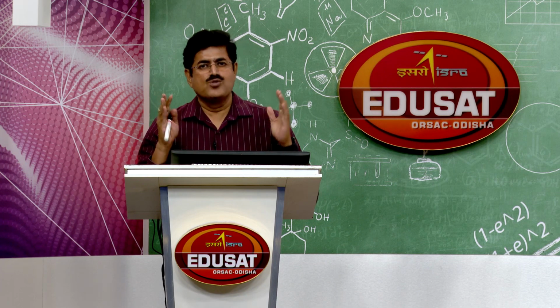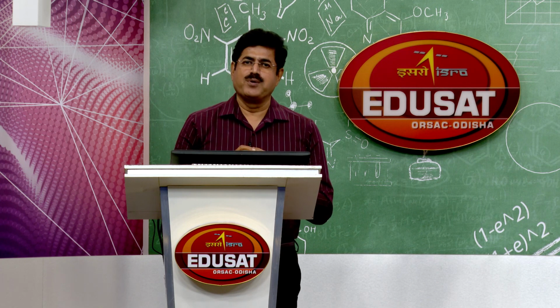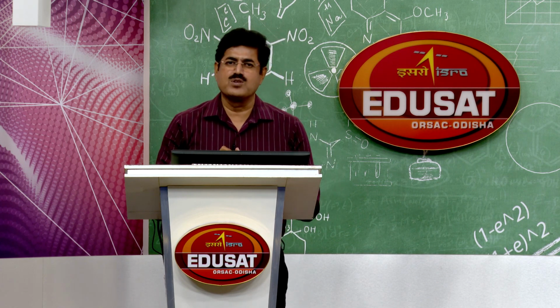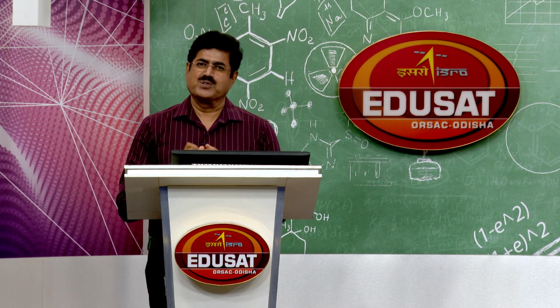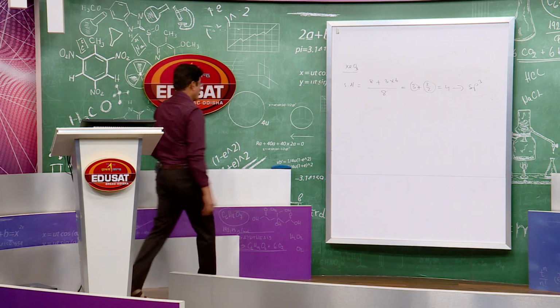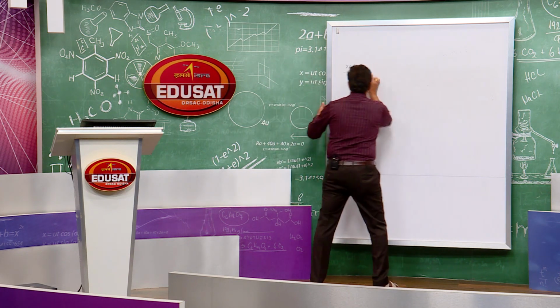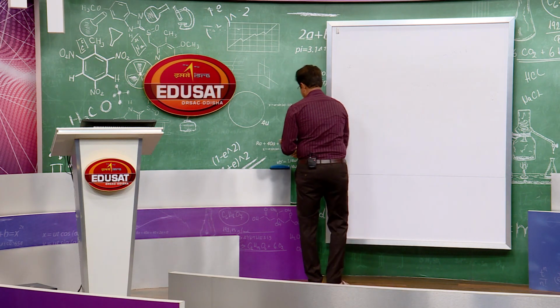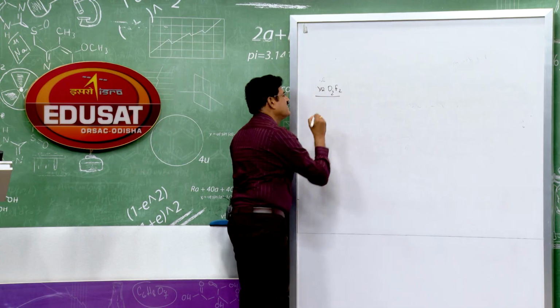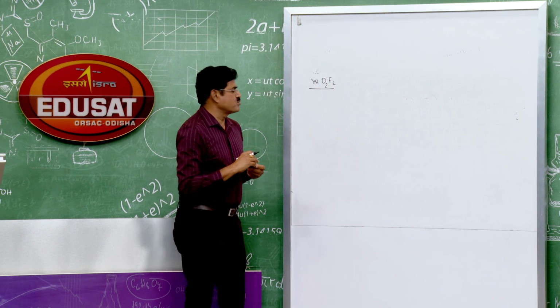Let's see two more compounds, their shapes, xenon oxyfluoride compounds, XeOF2 and XeO2F2. Let's see what is the shape of xenon oxyfluorides. It is XeO2F2.